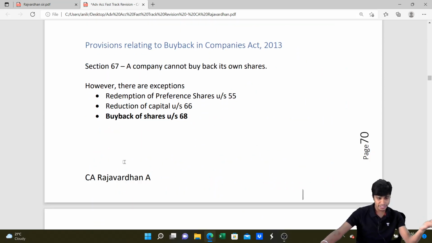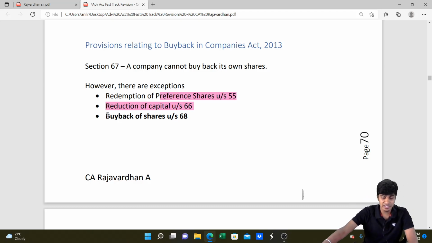Let me now go into section 67. Section 67 of the Companies Act 2013 says that a company cannot buy back its own shares. No company is allowed, other than this chapter is involved. Read section 67 completely. It says, however, there are following exceptions. What are the exceptions? Number one, redemption of preference shares is allowed under section 55. Number two, reduction of capital is allowed under section 66. This is the internal reconstruction chapter. And then section 68 of the Companies Act says that buyback is allowed.